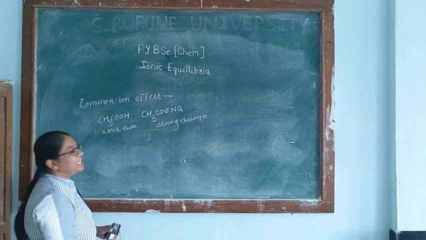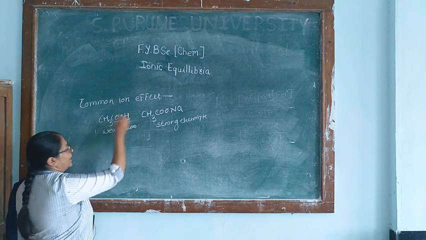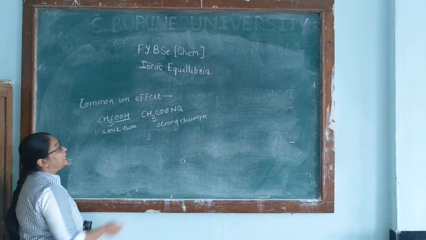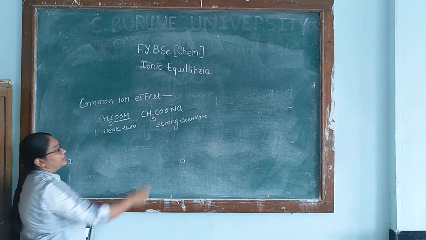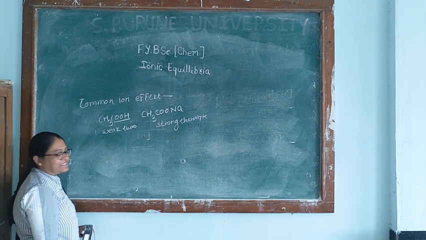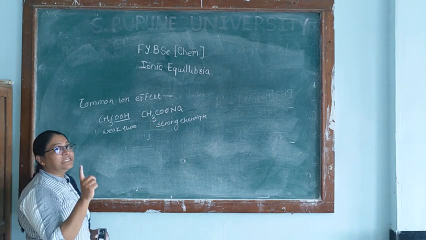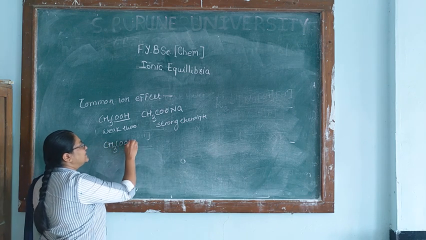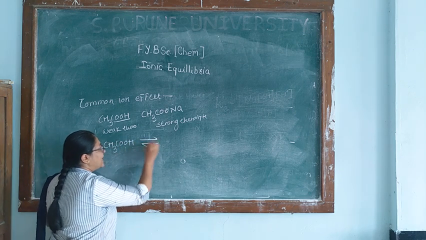Now, if the aqueous solution of weak acetic acid is added with some aqueous solution of sodium acetate, it is observed that the acetic acid dissociates as follows.